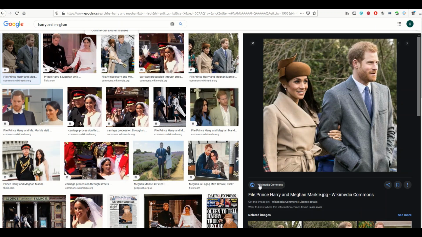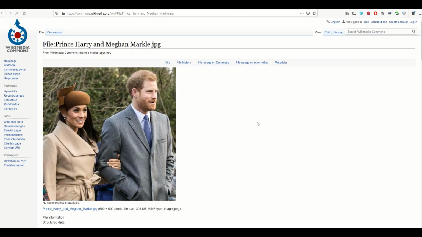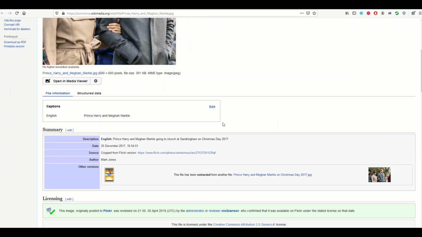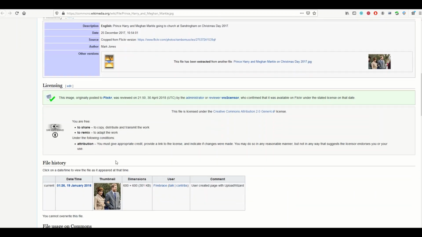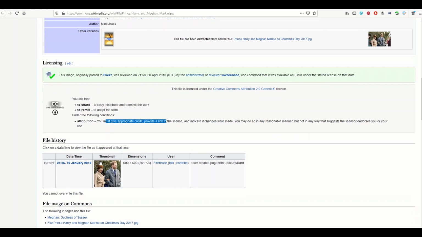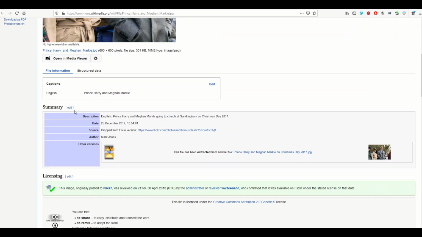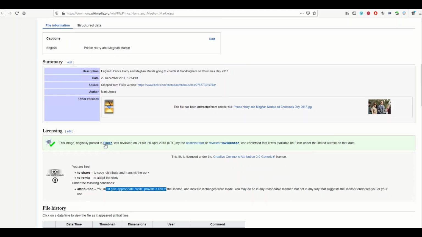So you might think, well, it's Wikimedia Commons. This should be public domain, right? Not so fast. When you scroll down, it says some rights reserved. And so what this means is when it's under Creative Commons 2.0, you have to give credit. So you could put this picture on a t-shirt, but you need to have a little tiny piece of text somewhere that says where you found this photo, like a link to the Flickr album, for example.